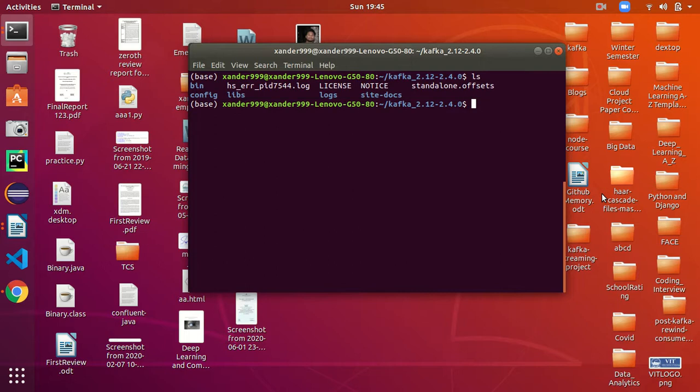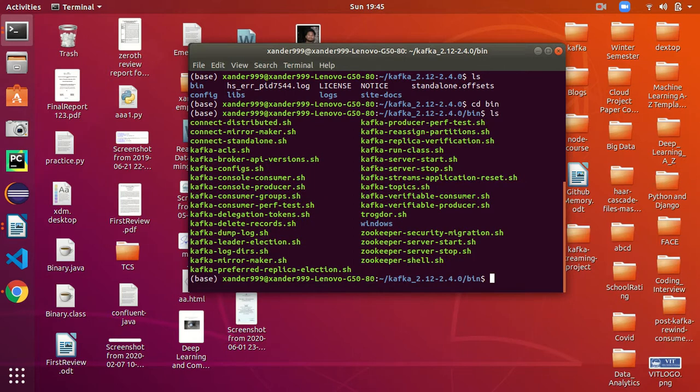First we will see which folders are there. It contains two vital folders. One is this bin folder, let me show you what this contains. You can see all the .sh files. These are the important sh files. We will be using these sh files as commands for different purposes, like Kafka stream, server start, server stop. There are consumer processes and producer processes also.